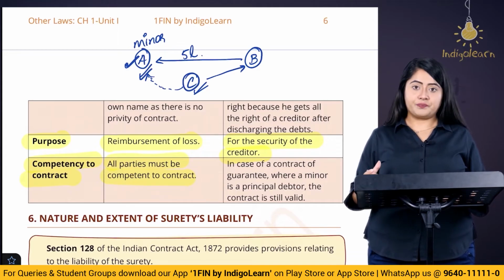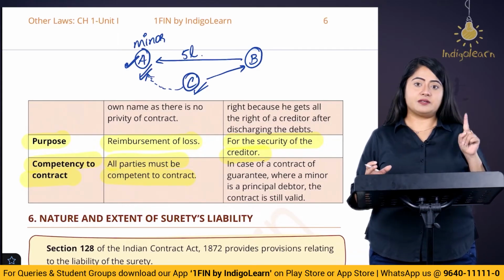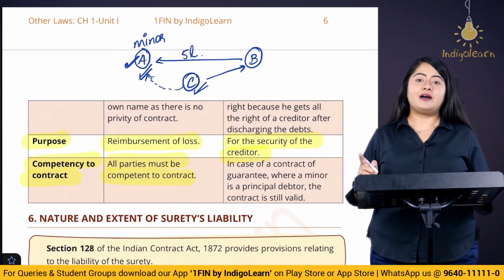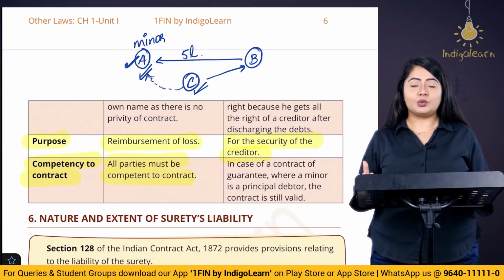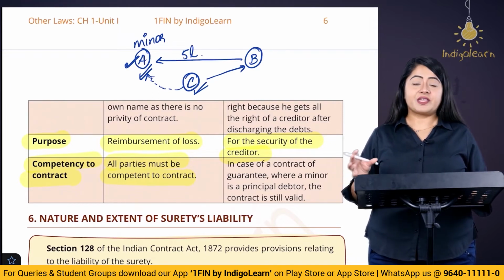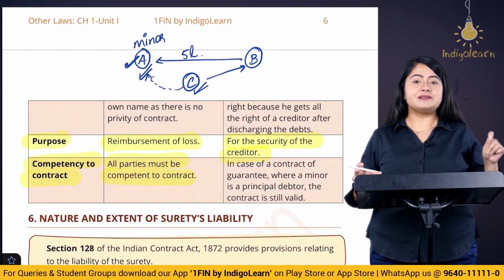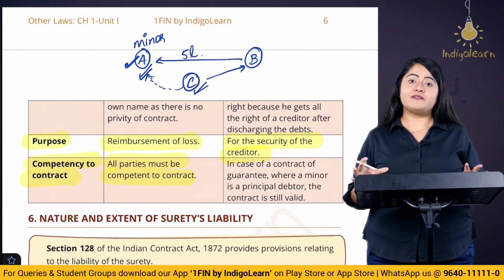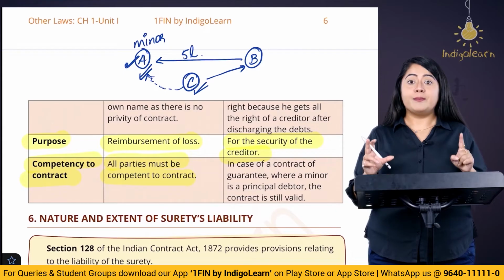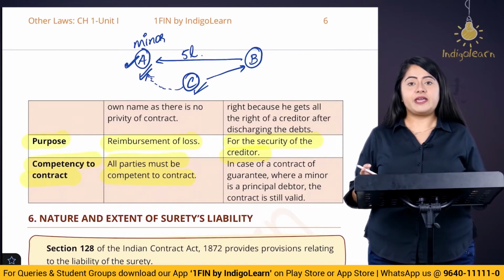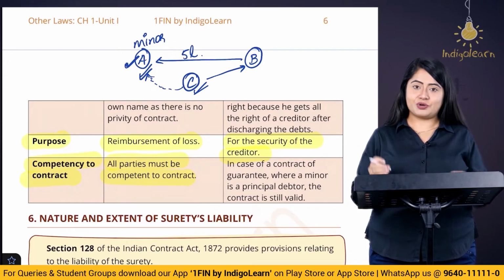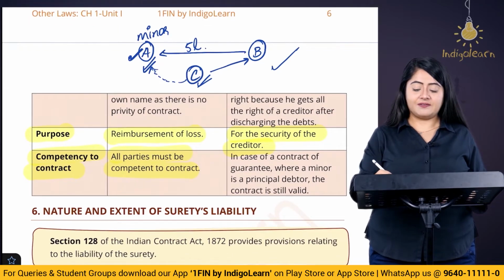The answer is no. See, in this contract, we have the principal debtor, Mr. A, who is a minor. We have this creditor, who is B, who has given the loan. And then we have C, who is the surety. In this particular case, the principal debtor is a minor. This contract is absolutely valid. This contract of guarantee is valid. But in this case, the minor will not be held responsible. So the surety is going to be held responsible. This is a valid contract.